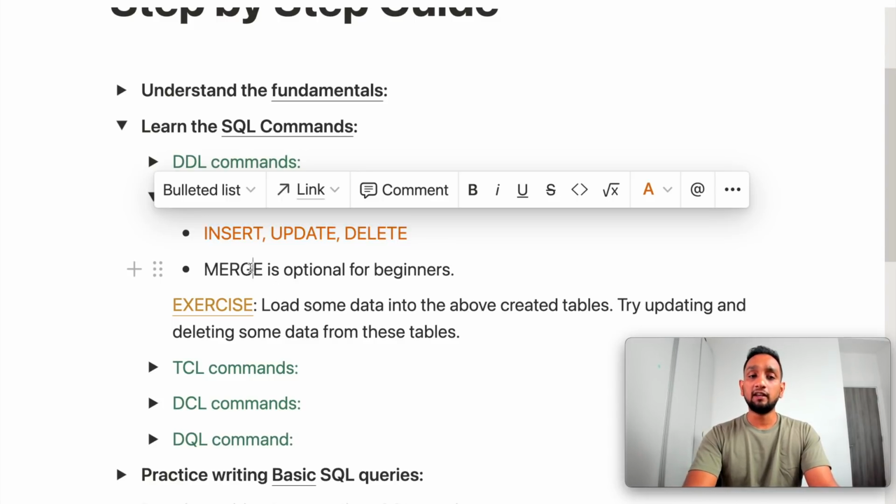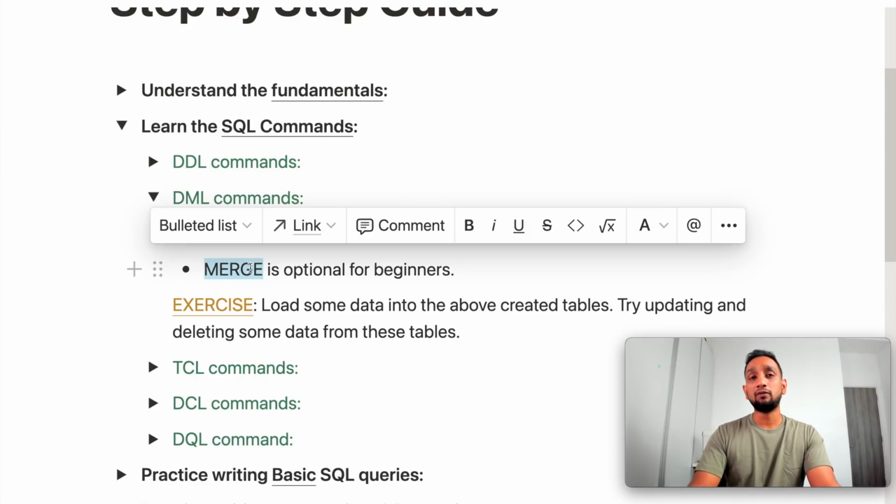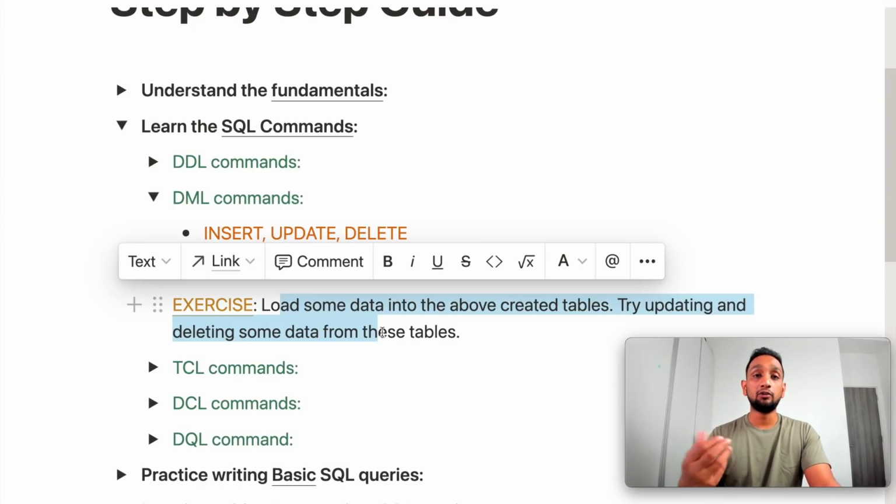Now there is another DML command called merge, but it's not very widely used, so this is optional for beginners, and I'm going to mark it as optional. As part of the exercise, again, whatever tables you have created in the previous step, try to load some data into them, modify some data, etc. Once you do all of this, you get hands-on experience, and that will improve your confidence in using SQL, and all of these are very important when you later come to writing SQL queries. So definitely spend some time to understand these DML commands.